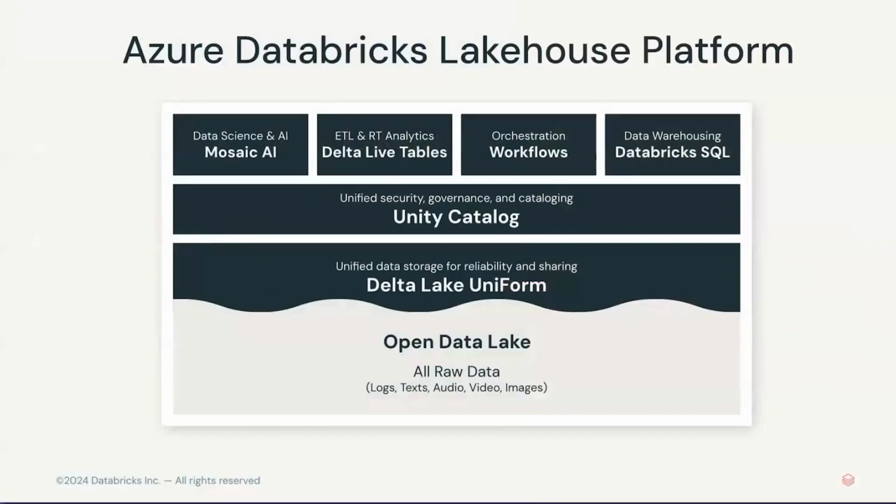So first, let's revisit quickly what the Lakehouse is. All of your data, structured and unstructured, is in your data lake, right? ADLS, your data lake. On top of that, you have a unified governance layer, Unity Catalog. And through that, you can do SQL, you can do streaming, you can do ETL, you can do all of this, including building AI apps.